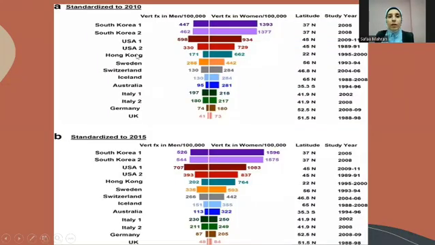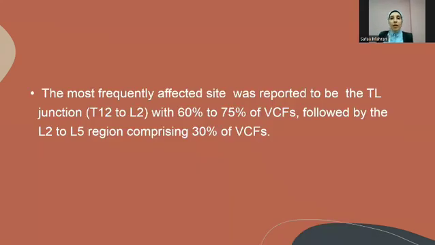The prevalence of vertebral compression fracture varies between countries. It's most prevalent in South Korea, followed by USA, Hong Kong, Sweden, till being the least in UK. This was reported in the 2010 and 2015 reports. The most common site to have vertebral compression fracture is the transitional zone between the thoracic and lumbar vertebrae, between T12 and L2, where 60 to 75% of vertebral compression fractures occur, followed by the lumbar area between lumbar 2 and lumbar 5.